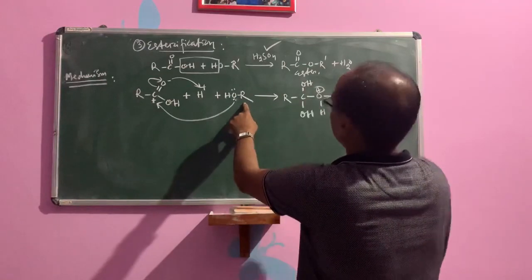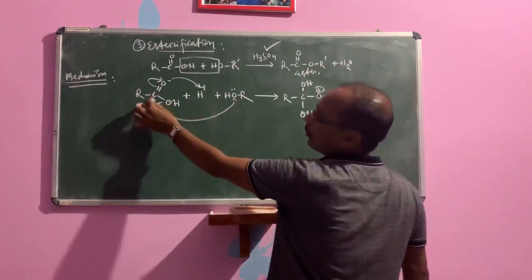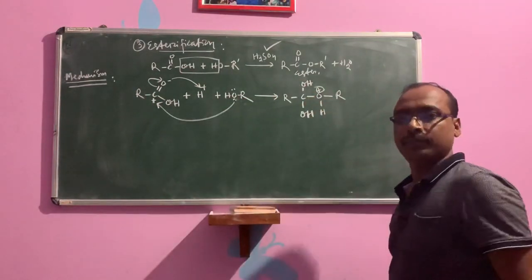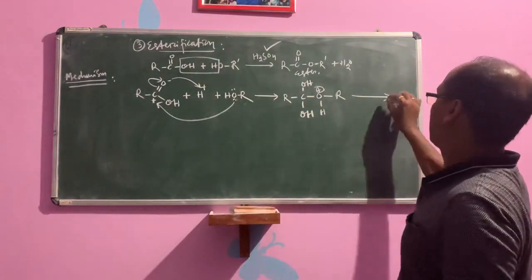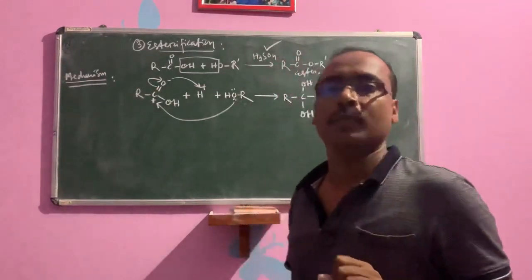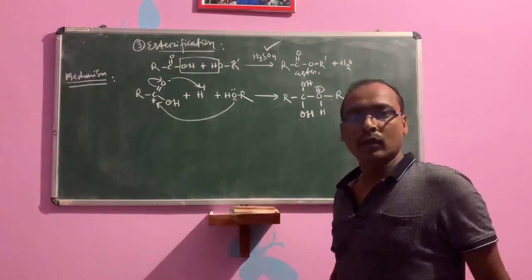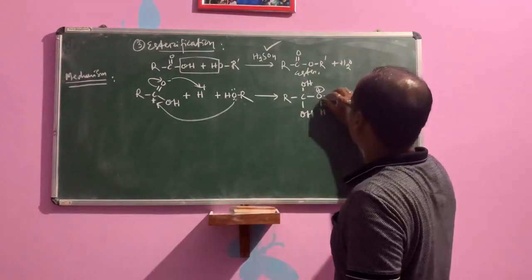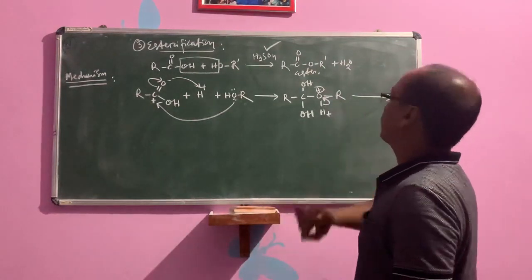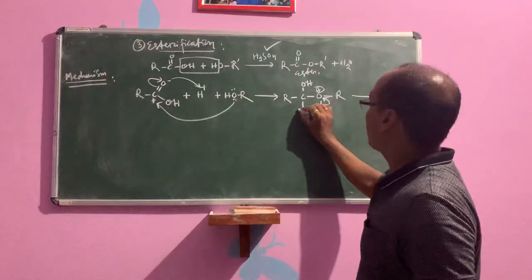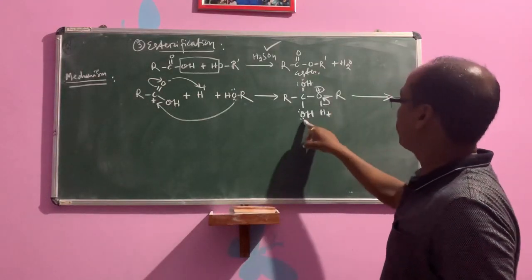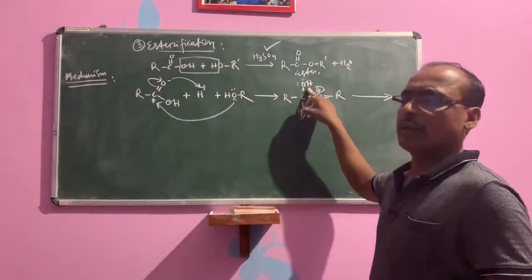Now O will be positive. First neutral, then donating electron to carbon and forming the bond. Now O here is positive. If oxygen, a more electronegative element, is positive, then automatically it will accept the electron of the less electronegative element. So it will accept the electron of hydrogen to make it neutral. Then again it will be positive. Then there is also presence of lone pair. Here also lone pair. Then H plus will go to OH, this OH, any OH you can take, no problem.